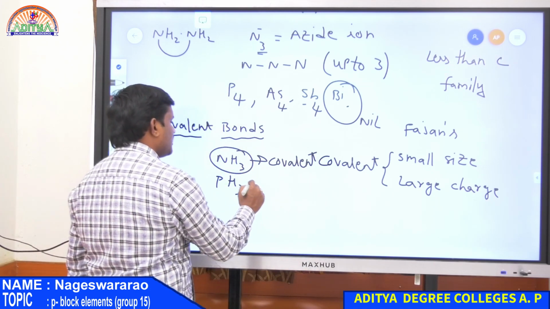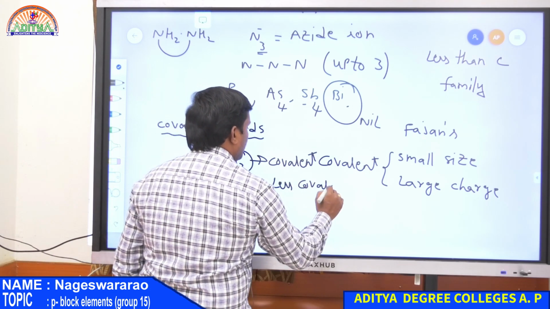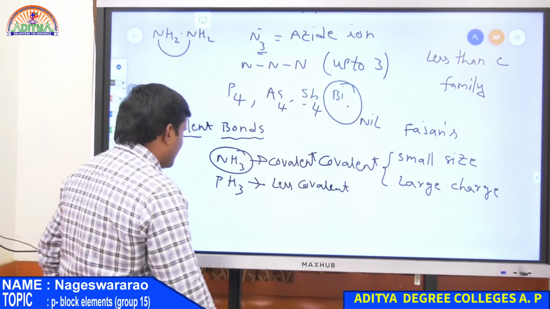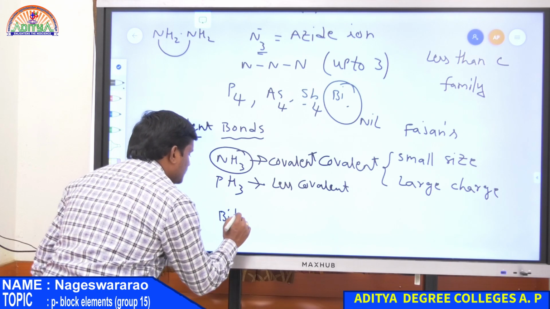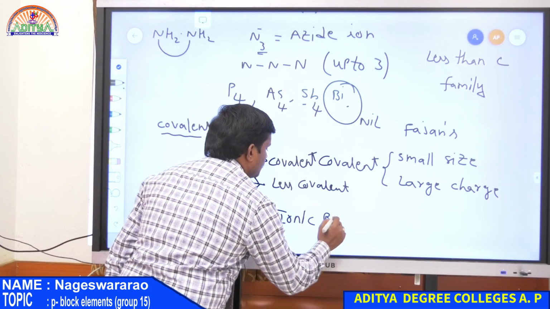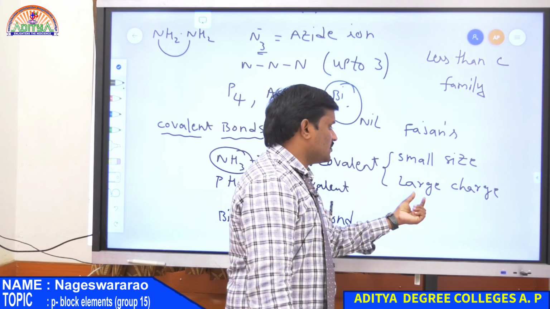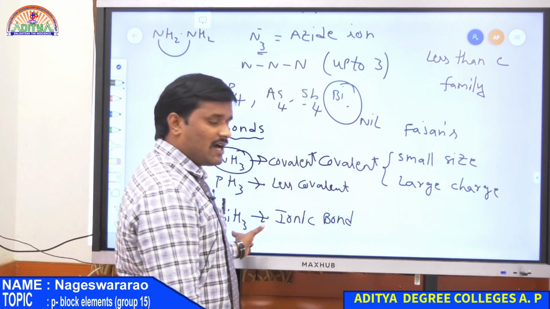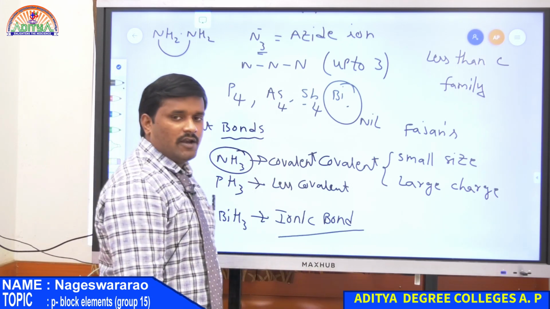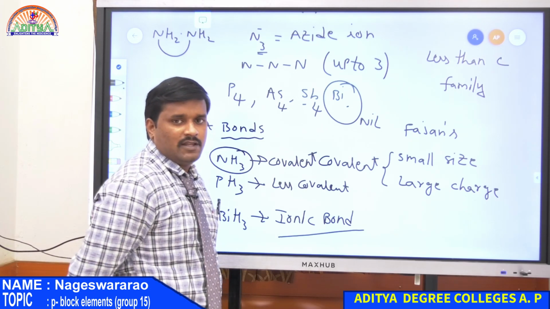Compared to NH3, PH3 is less covalent, and hence covalent character always decreases from top to bottom. And finally bismuth can form an ionic bond. For an ionic bond, the conditions are reverse, that is large size and also small charge. Bismuth has a large size, therefore it forms an ionic bond. And nitrogen can form a covalent bond. So all these are the physical properties of the nitrogen family.